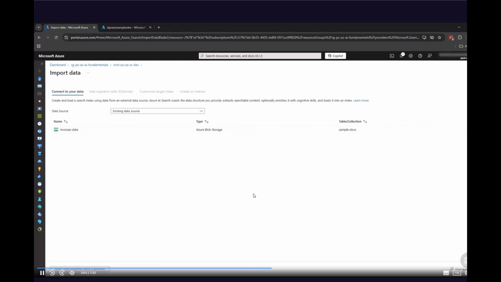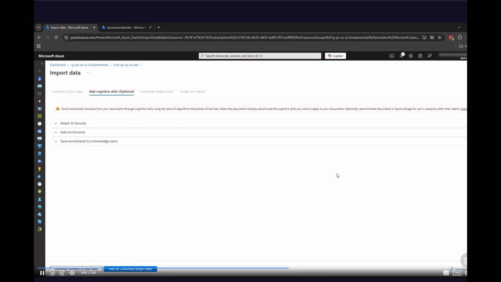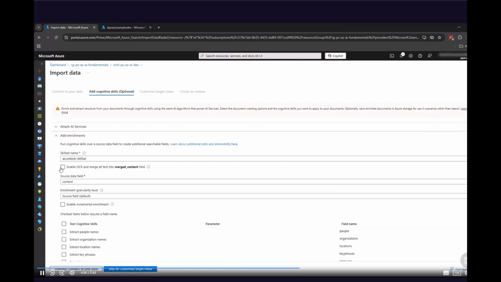And there we have to specify the data source. In this specific example, we are going to use our existing Azure Blob Storage data source that we connected earlier. So let's select Invoices Data and let's click Next button. In the next step, actually, we can customize the data extraction flow. But for this demo purpose, I will only use one additional enrichment, which is OCR. So under Add Enrichments, I'm selecting Enable OCR and merge all text into Merge Content field. From there, we can click Next button.